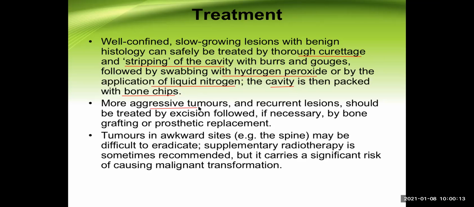If it is a more aggressive tumor or a little bit malignant type, and sometimes even a recurrent one, it should be treated by excision followed by bone grafting or even prosthetic replacement. If you have to sacrifice a larger part of the bone which is near the joint, you need to do the prosthesis of the joint or that part of the bone as well.